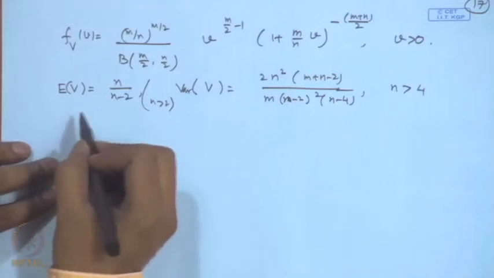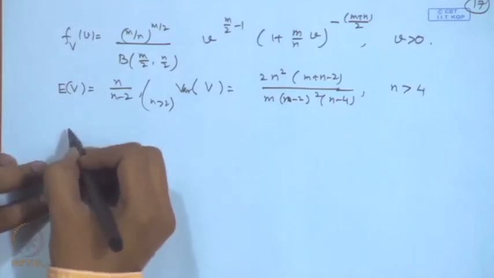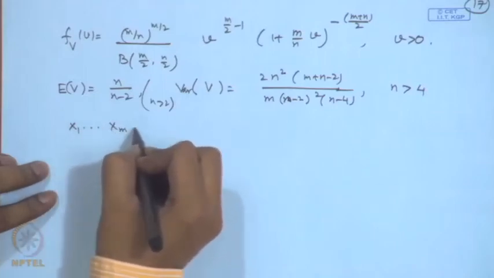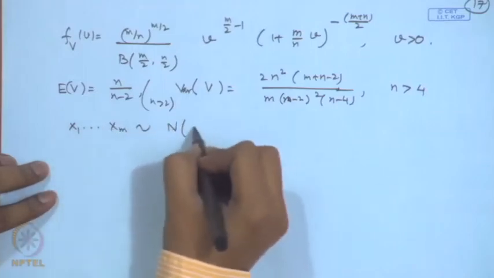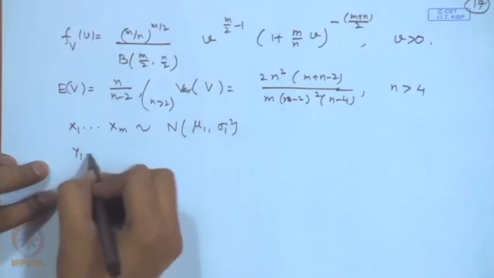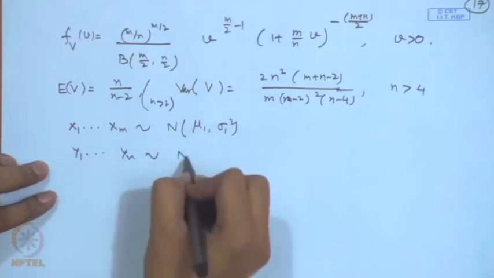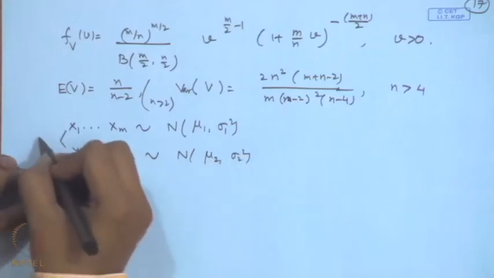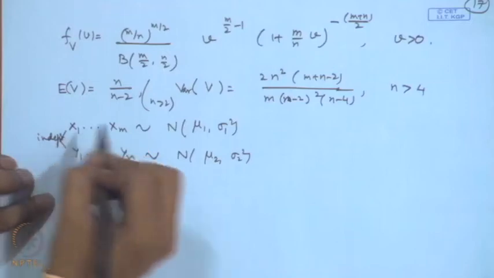We can actually see that it is a sampling distribution. If we consider a random sample x1, x2, ..., xm from normal(mu 1, sigma 1 square) and y1, y2, ..., yn is another random sample from normal(mu 2, sigma 2 square), and suppose these samples are independent.